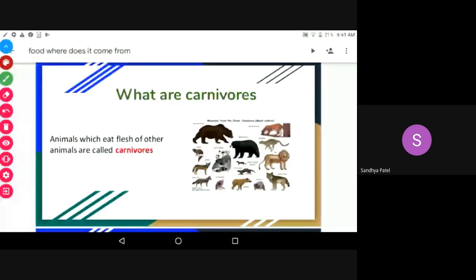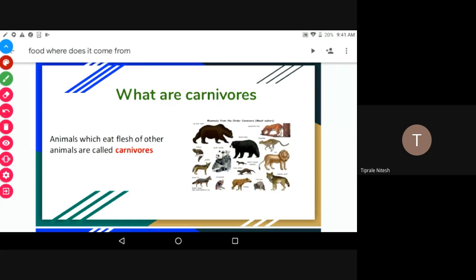There are a number of carnivores. What are the famous carnivores? Tiger, lion, bear, cheetah, black bear, leopard, fox. These are all carnivores.